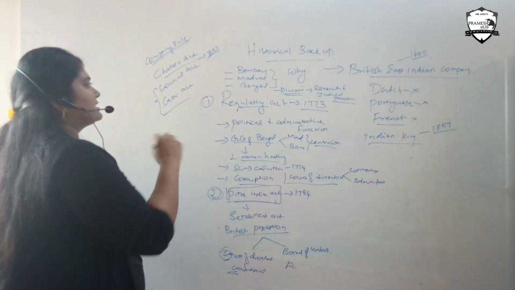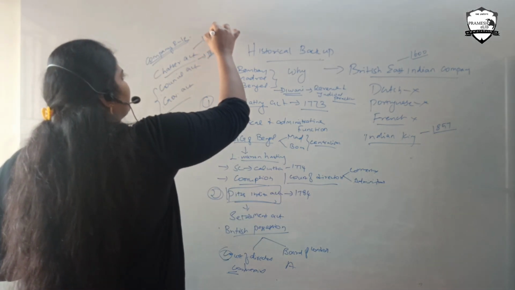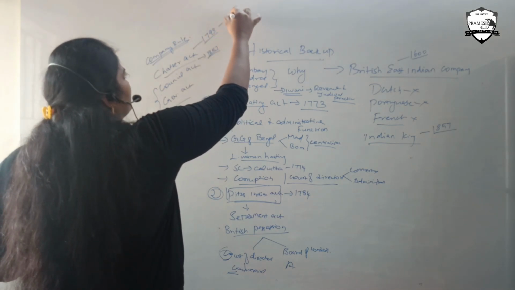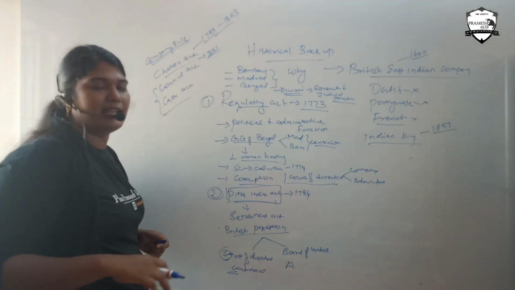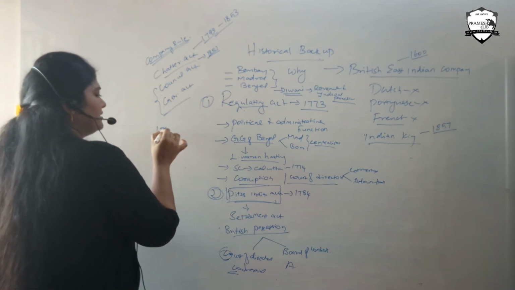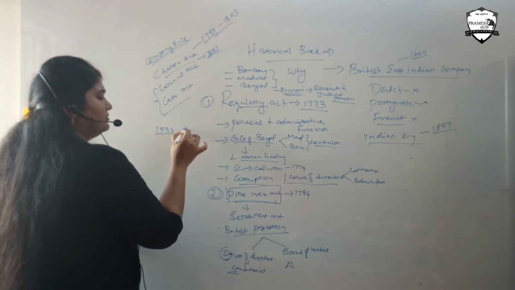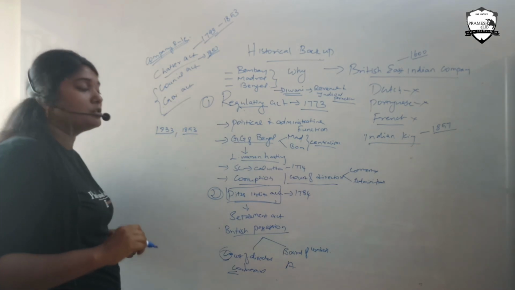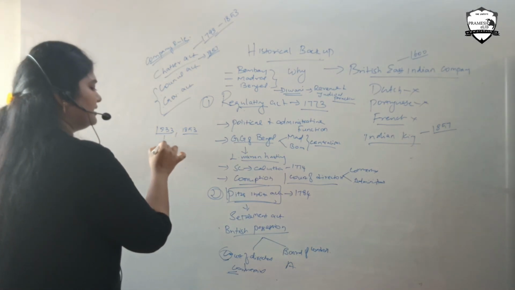So it actually started in 1793 and ended in 1853. So we have 4 Charter Acts. The important ones are the 1833 Charter Act and the 1853 Charter Act. Right. So let me focus on the 1833 Charter Act.